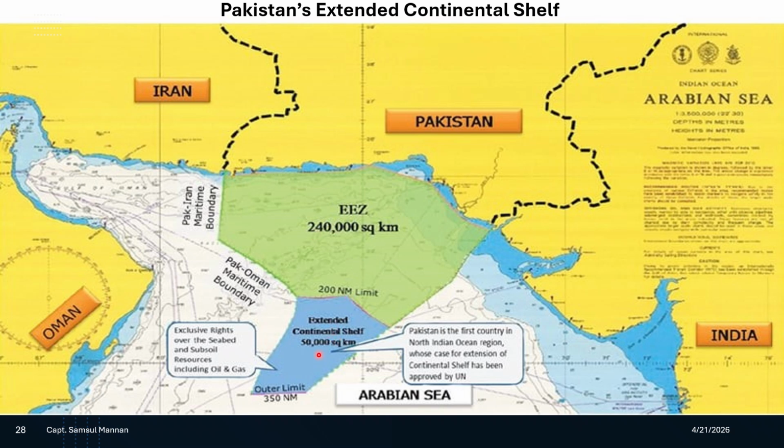Then they have claimed their external continental shelf, which is up to 350 nautical miles from their baseline. And as they have got it, they have got an extra 50,000 square kilometers of external continental shelf, where they have got the right of the seabed and subsoil, and from there they can extract mineral resources, right? And if they want, they can establish an artificial island over here as well, no problem.